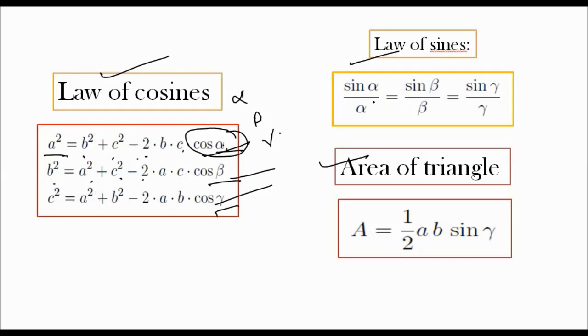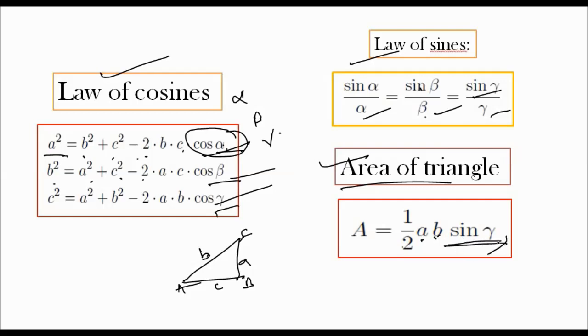Okay, so the law of sines, you know already: a by sin alpha is equal to b by sin beta is equal to c by sin gamma. Area of triangle is an important formula like this. Here a means small a, b means small b, and c is equal to small c. Area of triangle is equal to half into a into b into sin gamma, that is half into base into height. Okay, you do these problems. So these are the important formulas of trigonometry.